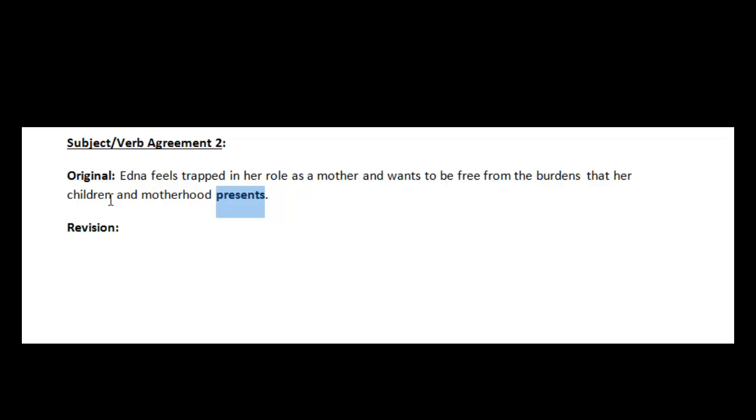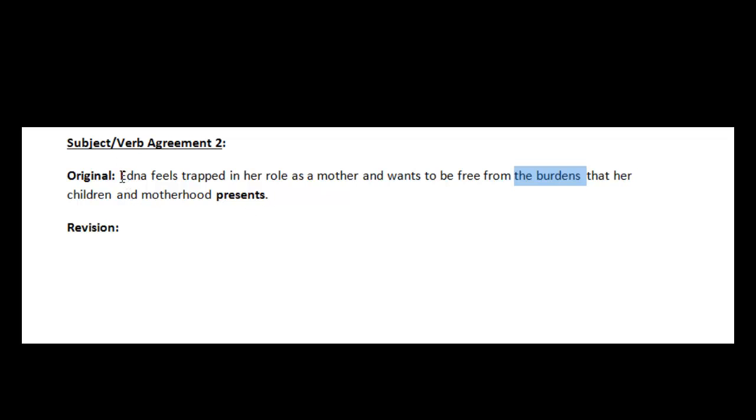However, if we look back a little further, we notice, wait a minute, we don't actually have a singular subject. We have a compound subject that has two parts to it, children and motherhood. And those two things together are plural. Another clue that we are dealing with a plural antecedent or subject here is that the word burdens is also a stand-in for children and motherhood, right? Children and motherhood are two types of burdens. So knowing this, we have to make a correction.